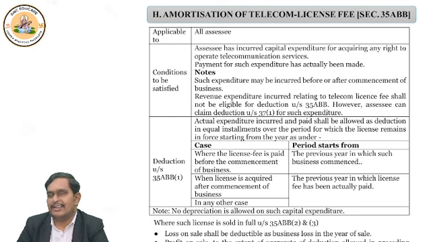Have you heard of BSNL? Have you heard of Jio? Have you heard of VI? You may be thinking, sir, why are you talking about all this in income tax? Because the section which we are going to discuss is amortization of telecom license. Section 35ABB talks about these companies only, these organizations only.